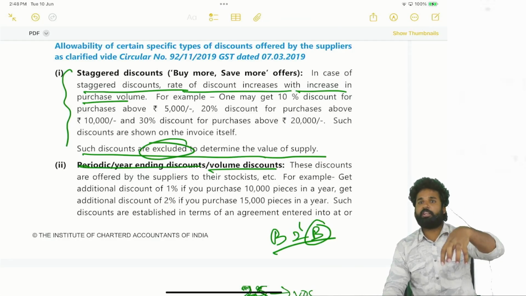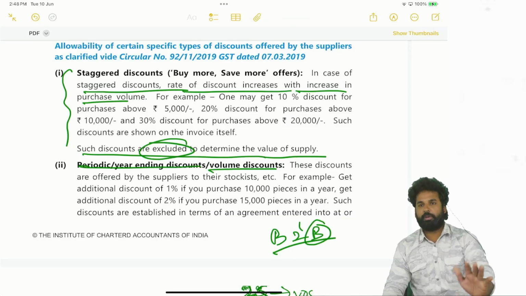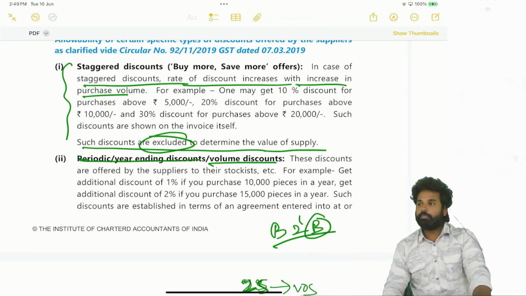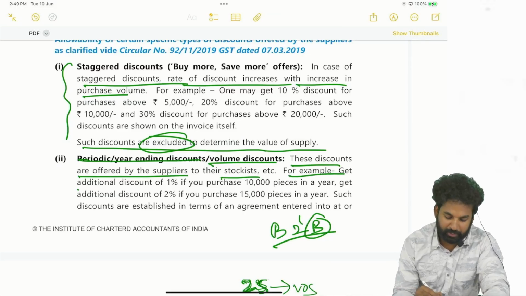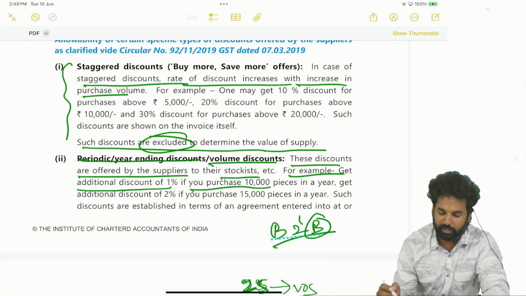This is prevailing at the time of agreement, at the time of sale or supply, but it shall be linked to a particular invoice, and ITC has to be reversed. If all these conditions are met, then only it will be excluded. These discounts are offered by the suppliers to their stockists. For example, get an additional discount of 1% if you purchase 10,000 pieces.